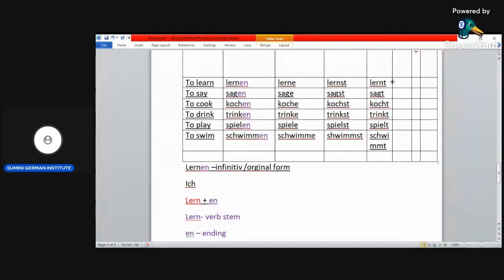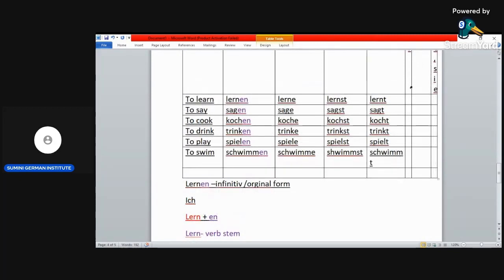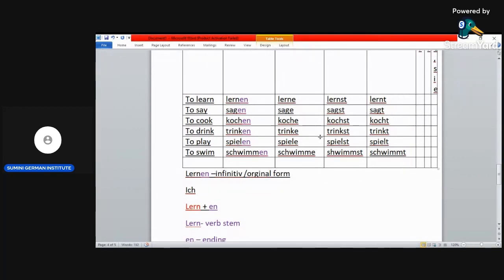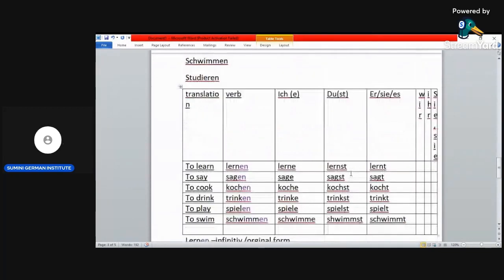For er, sie, and es, everything is the same. Okay, they have the same verb conjugation, no changes. It's the t. The t is the trick. The ending goes, then you add the t. Okay, so we have done for ich. We have the ending e, du, st. Then for er, sie, es, we have the ending t.